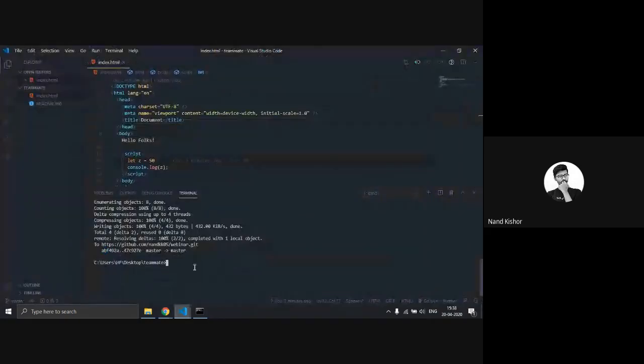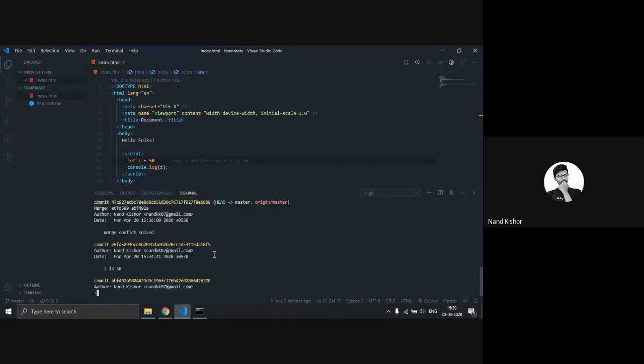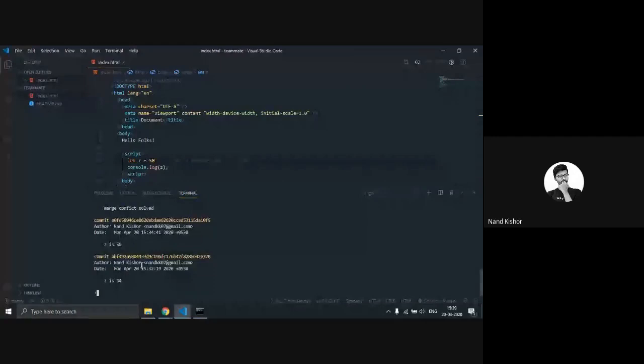Let's open this. First we have to run git log. Okay, so these are all the changes. Let's say I want to go to the file where z is equal to 34. So just copy this message. This is the commit code. You have to copy this from here in order to move to that file.